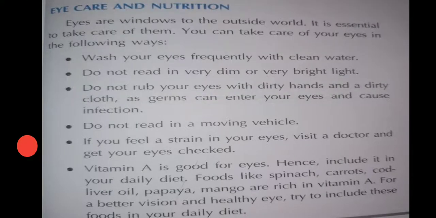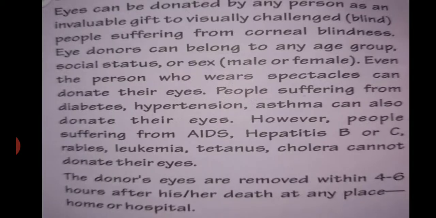And do not read in a moving vehicle, because it also creates strain on our eyes. And if you feel a strain in your eye, visit a doctor and get your eye checkup. Vitamin A is good for eyes, so you have to include vitamin A in your daily diet. Foods like carrot, spinach, cod liver oil, papaya, mango are rich in vitamin A, and for better vision and healthy eyes, try to include these foods in your daily diet.